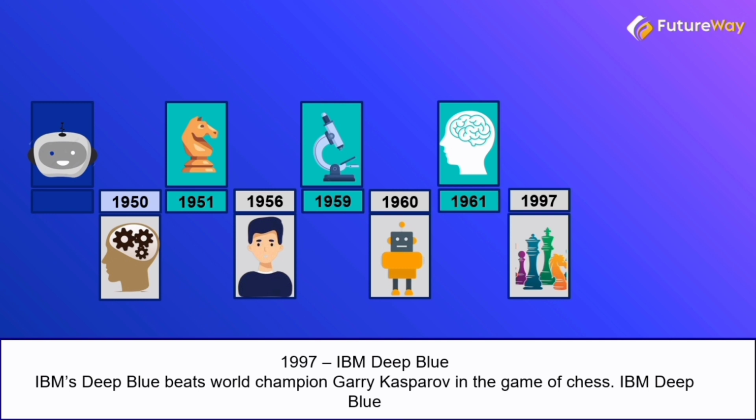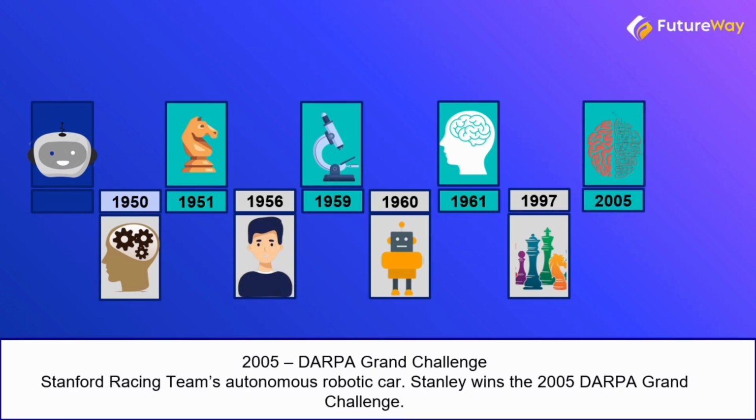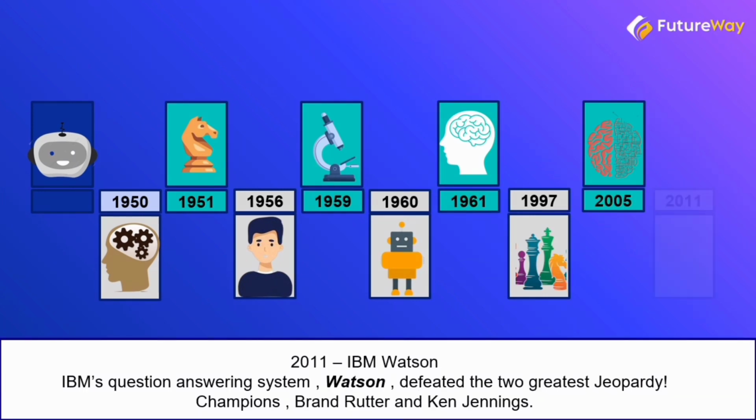In 2005, when the DARPA Grand Challenge was held, a robotic car named Stanley, which was built by Stanford's racing team, won the DARPA Grand Challenge. That was another big accomplishment of AI. In 2011, IBM's question answering system, Watson, defeated the two greatest Jeopardy champions, Brad Rutter and Ken Jennings. So guys, this was how AI evolved.